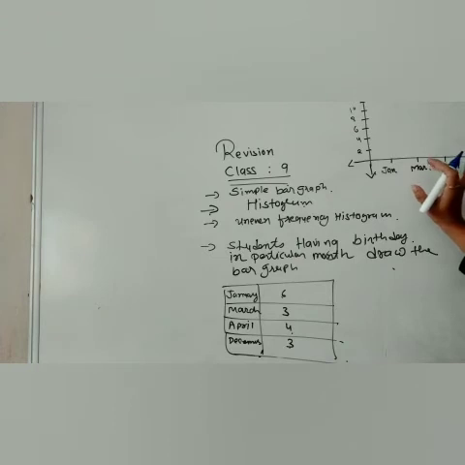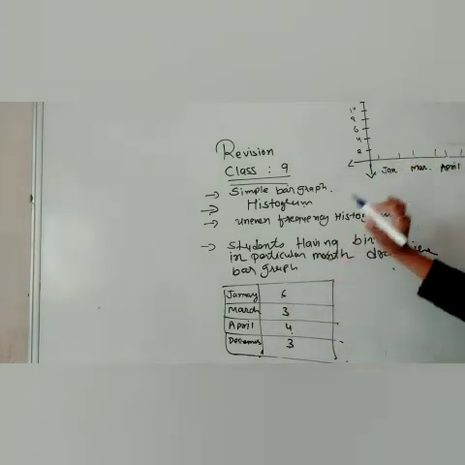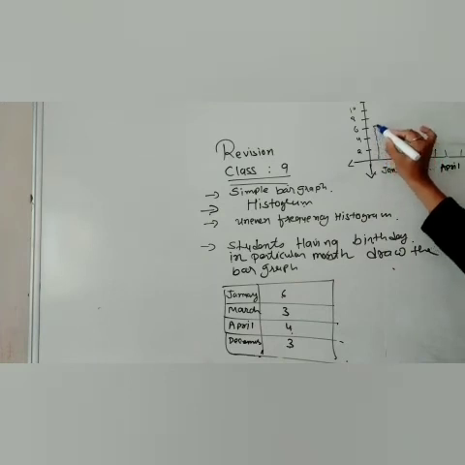The difference is this one only: the bars will not join, they will be separate in a bar graph. Means you have to reserve one block somewhere over here so that the blocks do not match and there is a gap between them. Okay? So what you will do over here? Let me explain. For January, 6 students have a birthday, no?